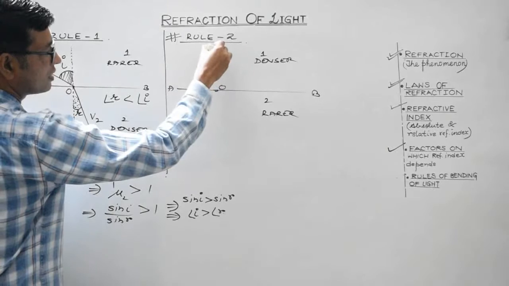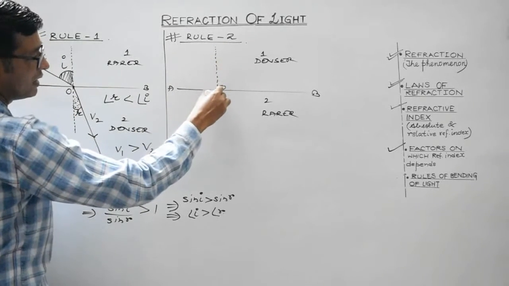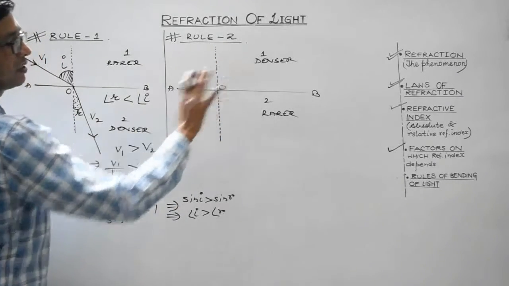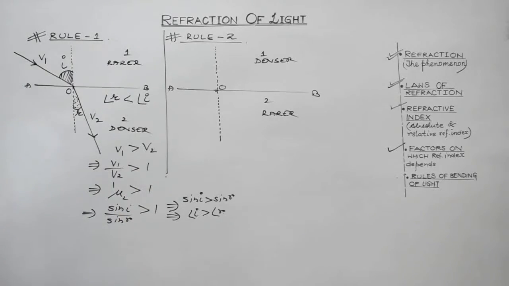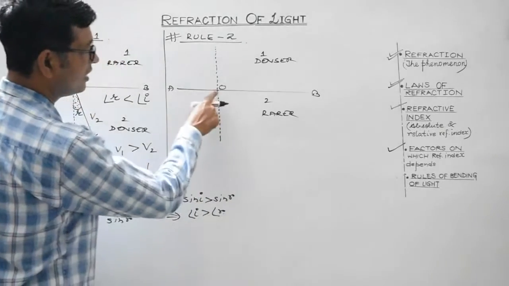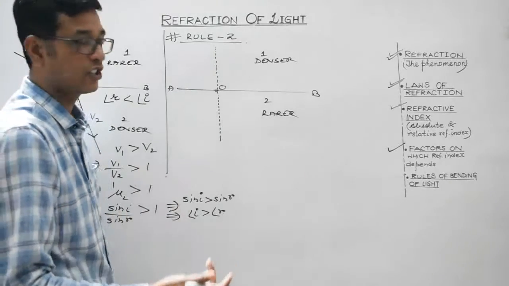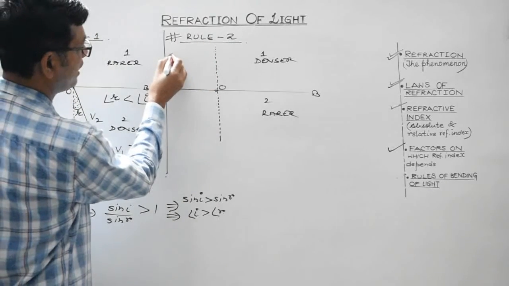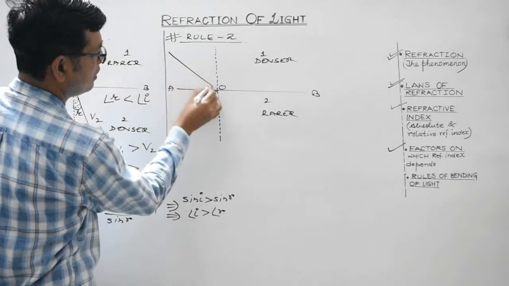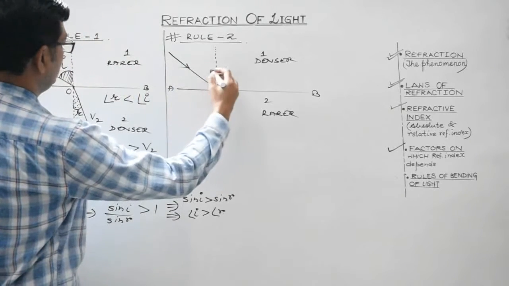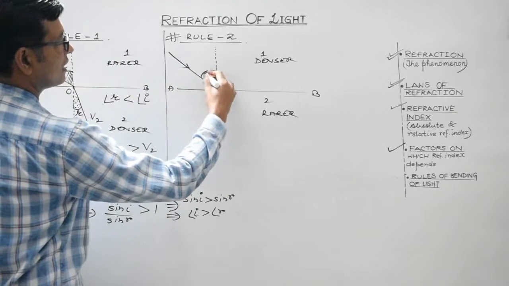The first step is to draw a normal. Normal is any imagined line which is perpendicular to the interface. This is the normal. Then light needs to get incident at point O in an oblique direction, not normal direction, like this. This is the incident ray. The angle which the incident ray makes to the normal is the angle of incidence.